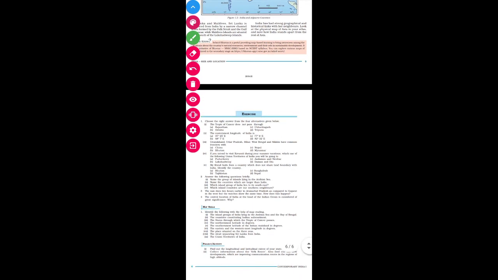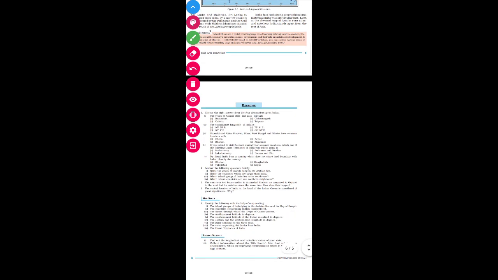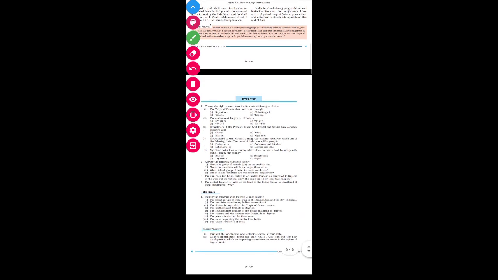The next question on your screen is the easternmost longitude of India. We have known that the easternmost stretch is 97 degree 25 minutes east. Third question on my screen: Uttarakhand, Uttar Pradesh, Bihar, West Bengal and Sikkim have common frontiers with, and the answer is China.